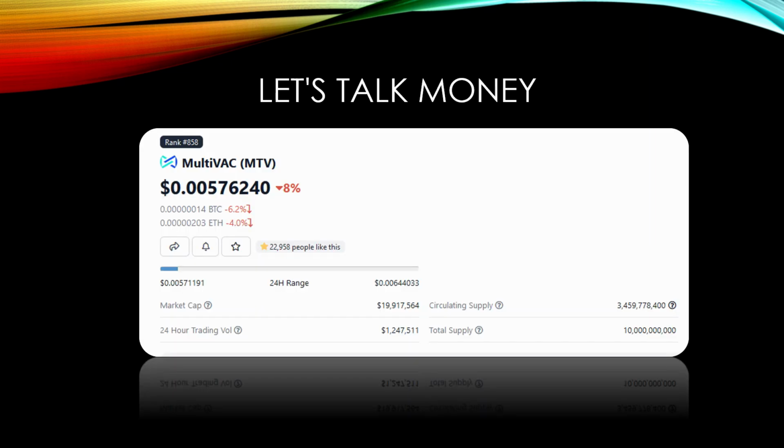So the MTV token is worth less than 1 cent right now, and the market cap is around $21 million. The circulating supply is around 3.4 billion, and the total supply is around 10 billion. So the supply is rather large. However, the market cap is very small. So this project could lead to very lucrative returns. However, it is rather risky at this point. That being said, you have to risk. The higher the risk, the higher the return potentially. And it is rather cheap, especially in comparison to other layer 1 solutions like Harmony and Phantom.